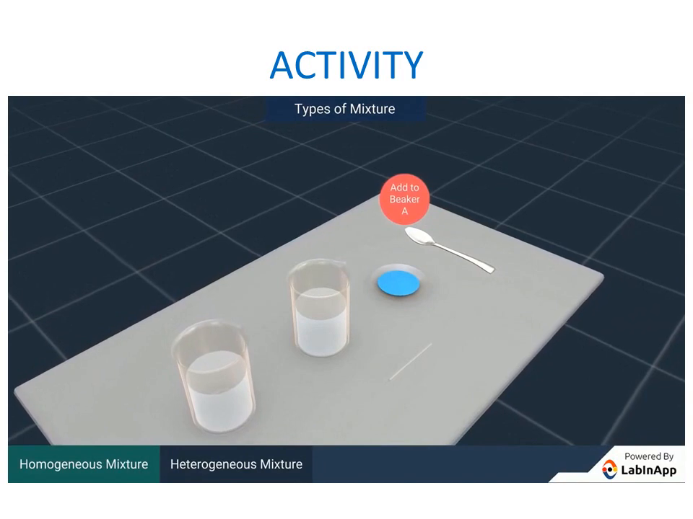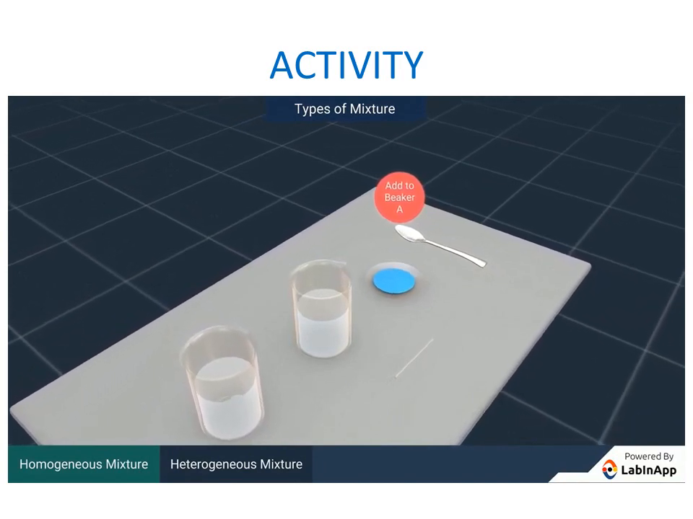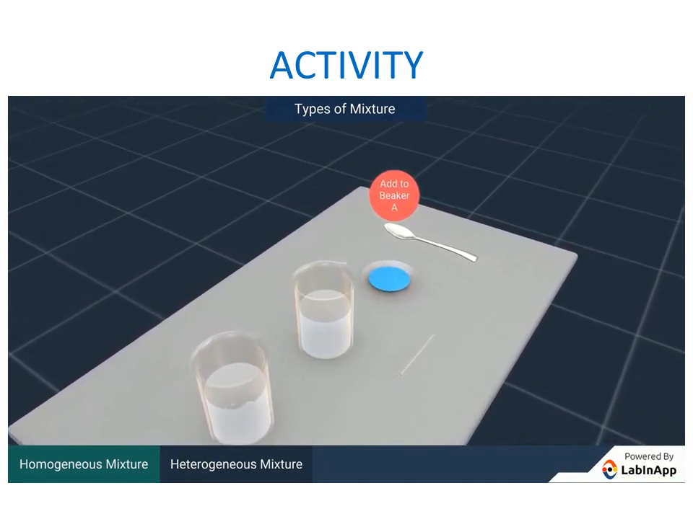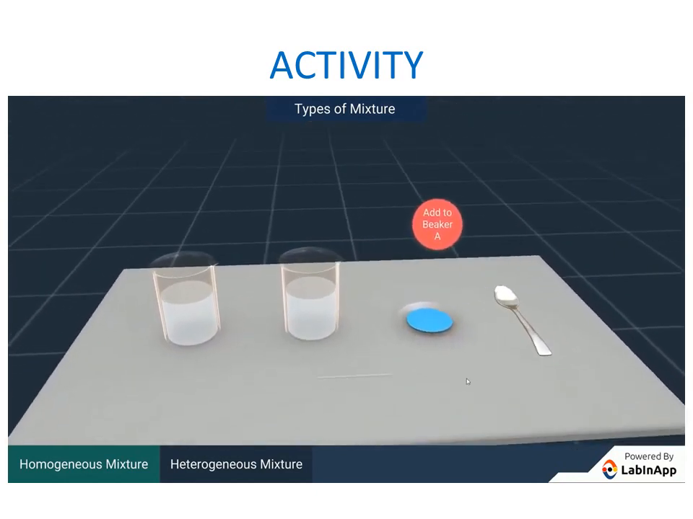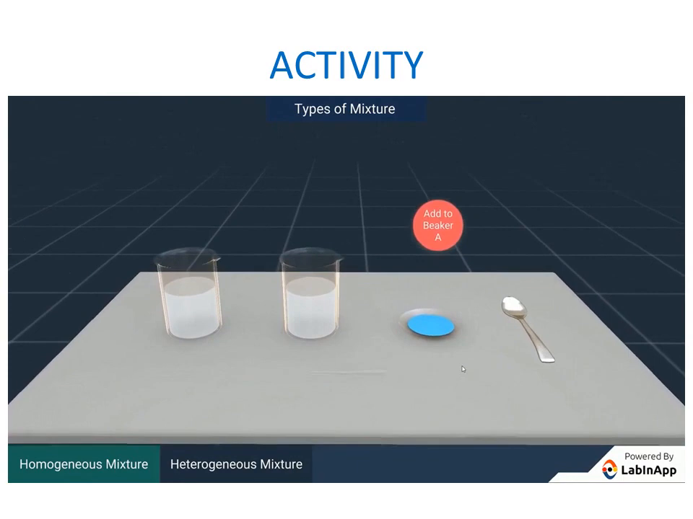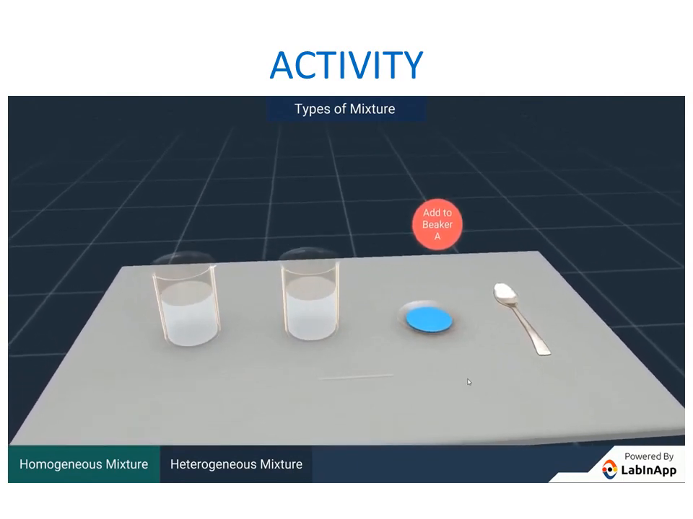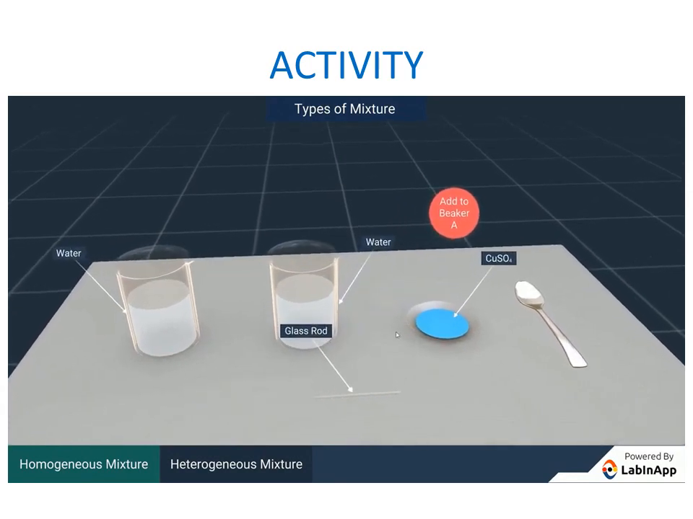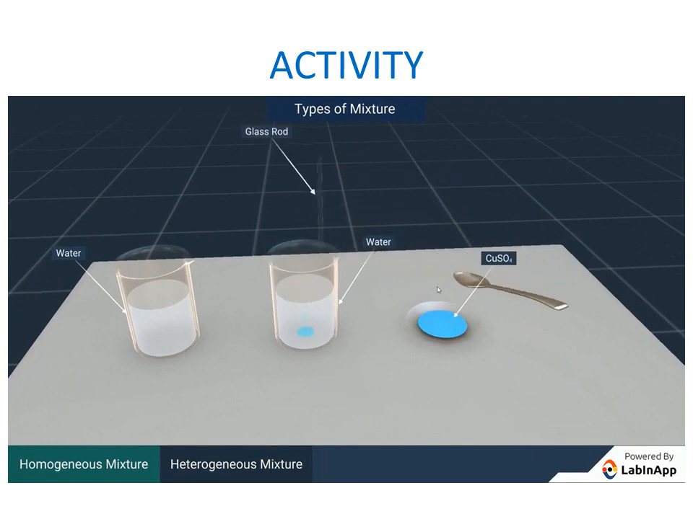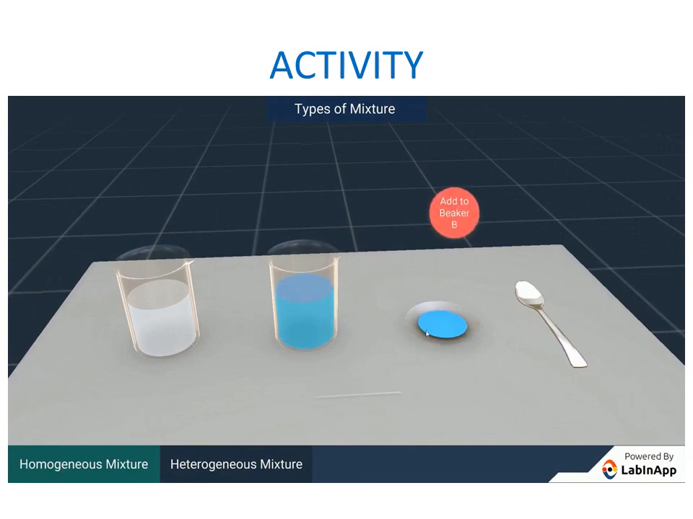Depending on the nature of the components that form a mixture, we can have different types of mixtures. Homogeneous mixtures have a uniform composition throughout. Let's understand this type with an activity. Take a beaker containing 50 ml of water and add 1 spatula full of copper sulfate powder. Add 2 spatula full of copper sulfate in another beaker containing 50 ml of water.